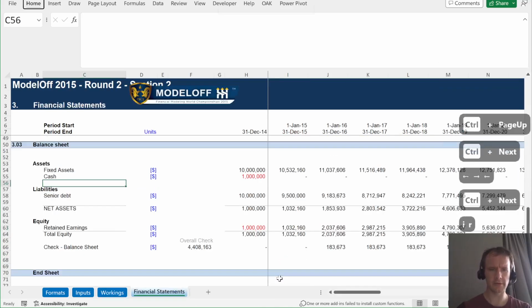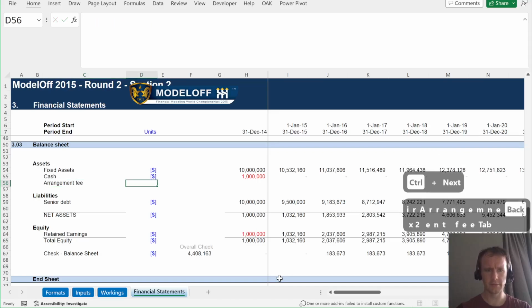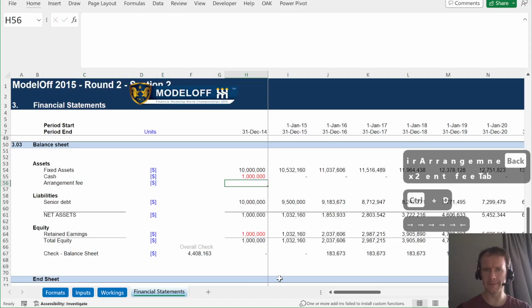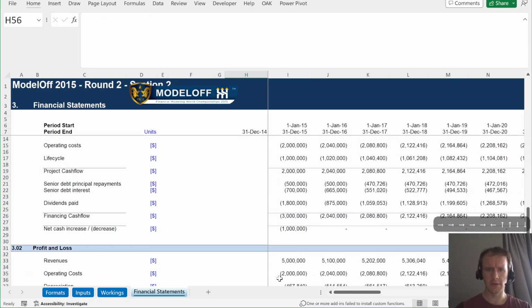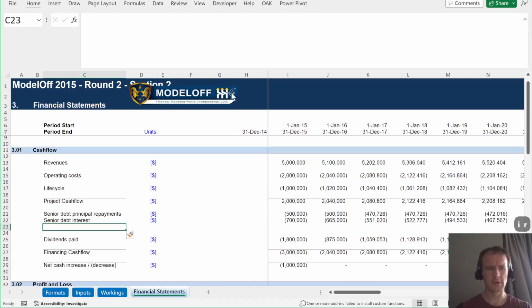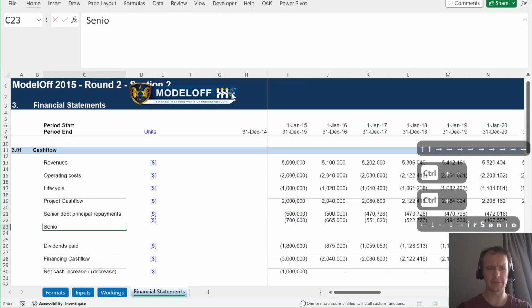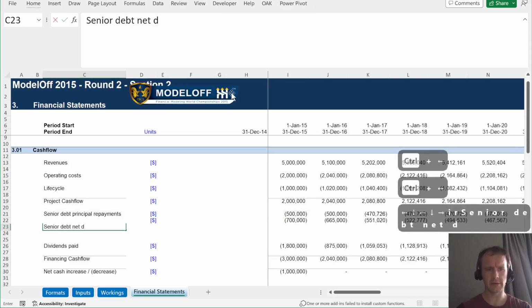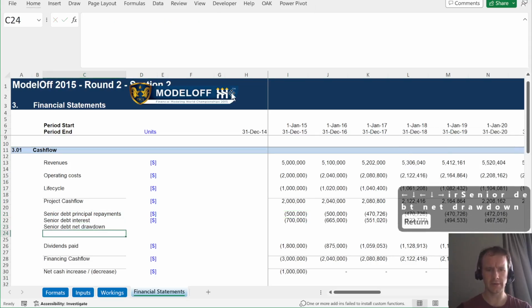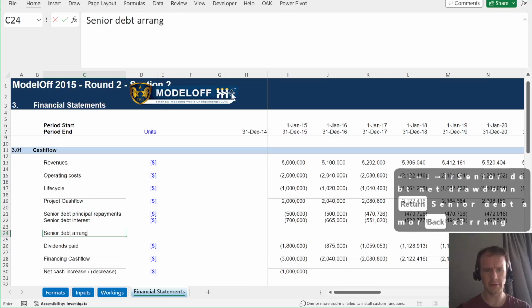So then we're going to say arrangement fee. And that's going to be, let's put the amortization in first. Okay, so while I'm sorting out my cash flow, I should do senior debt net drawdown and senior debt arrangement fee.